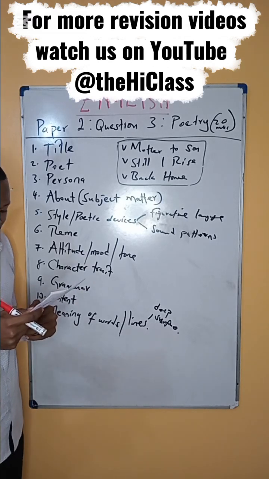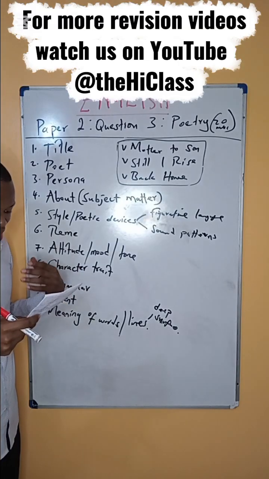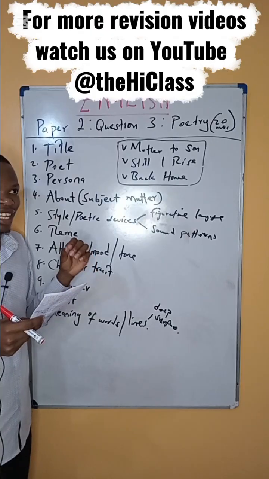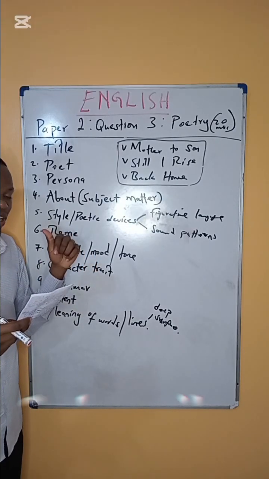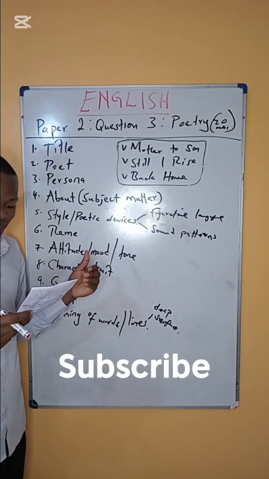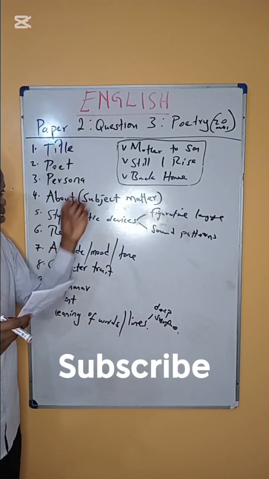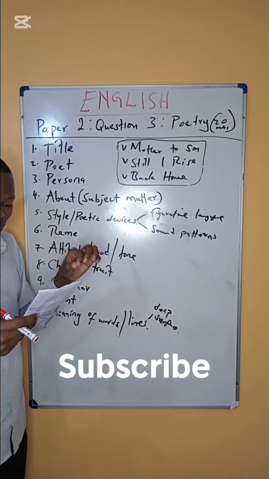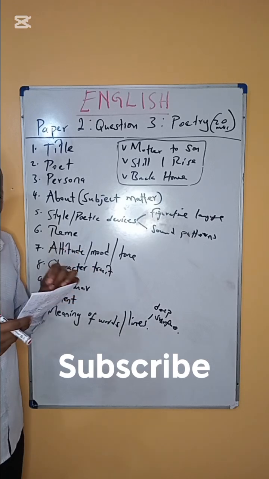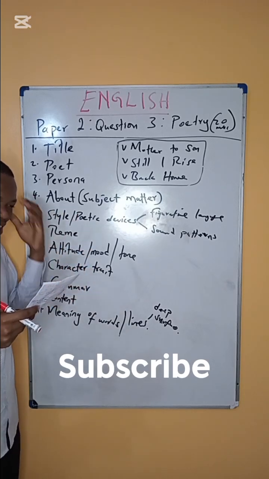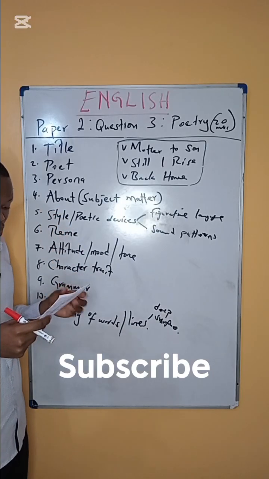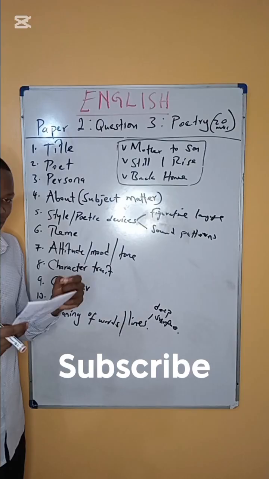Then lastly, in Mother to Son, we have a style called dialect. Dialect is also a style whereby the poet uses the exact words to imitate the life of a black American. Things like "I been climbing", "turning corners", "ain't been no crystal stair". If you check the poem, you'll see what I'm talking about. When you just read this poem, definitely you think this is a black American person talking. So that is dialect as a style.